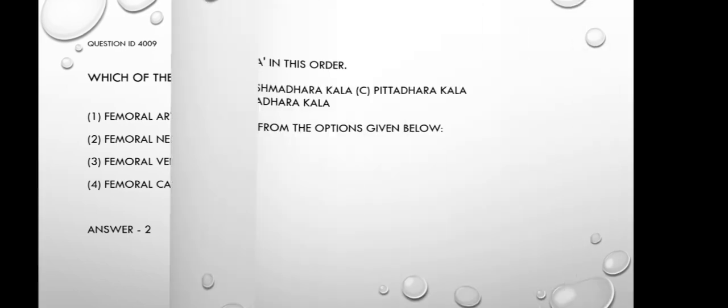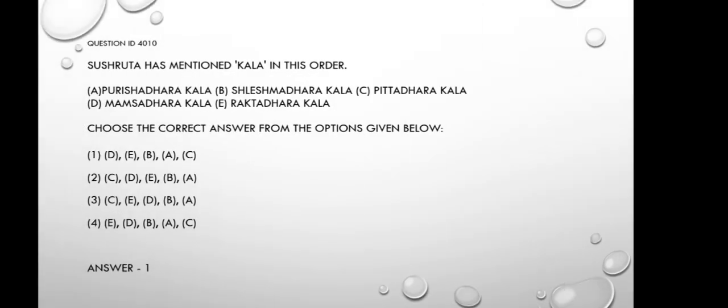Moving on to the next question. Question number 10. Sushruta has mentioned Kala in this order: Purishadhara Kala, Shleshmadhara Kala, Pittadhara Kala, Mamsadhara Kala, Raktadhara Kala. Choose the correct answer from the options given below. We know that according to Sushruta there are 7 Kalas. We should know them in the right order.